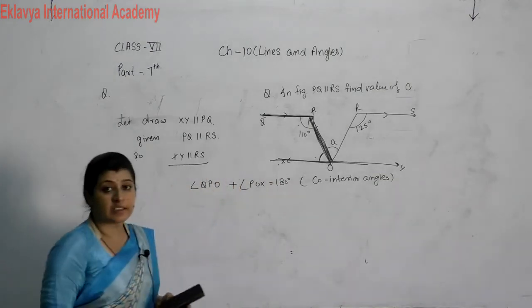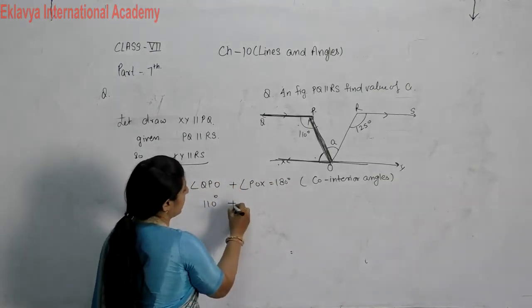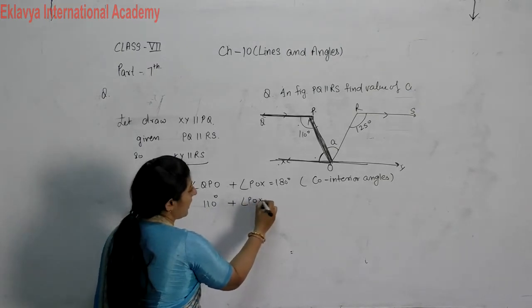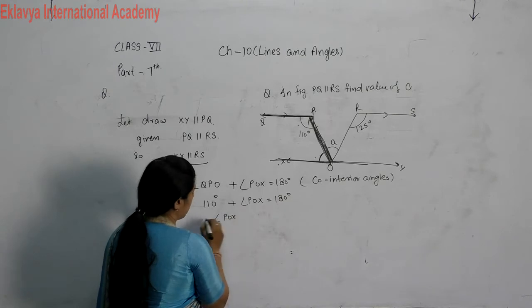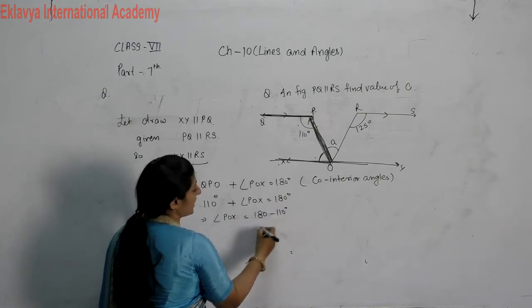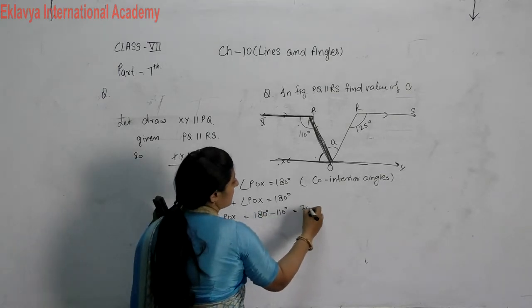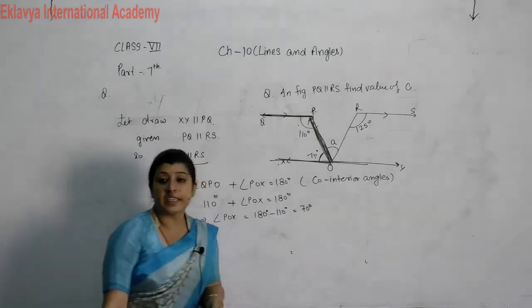This one value we know, 110 degrees. We don't know POX, and the sum is 180 degrees. Then angle POX is equal to 180 minus 110, which is equal to 70 degrees. So we can take this angle as 70 degrees.